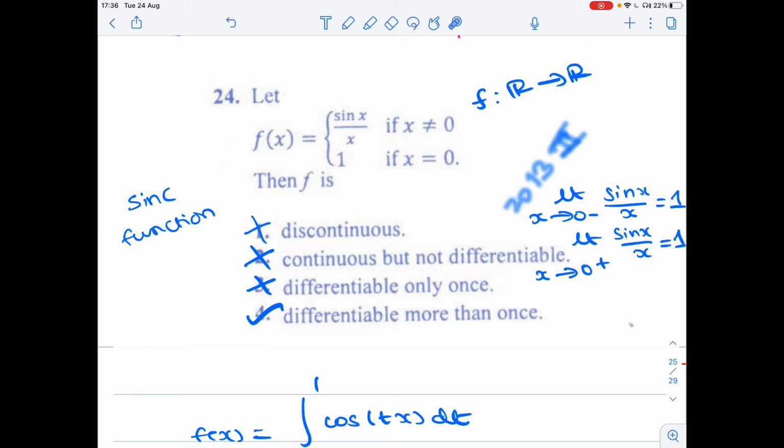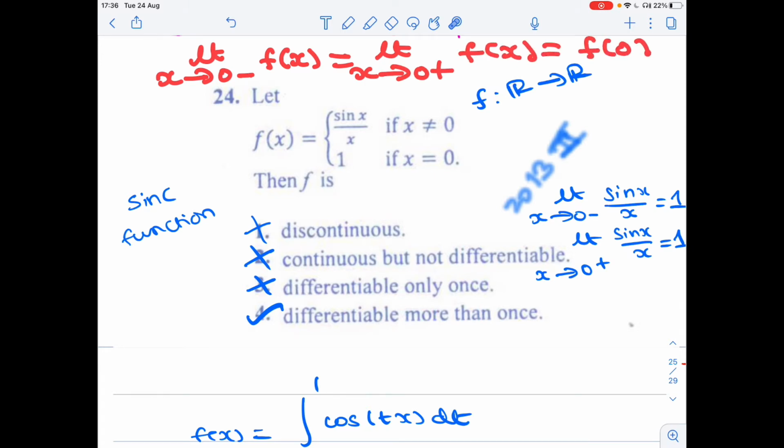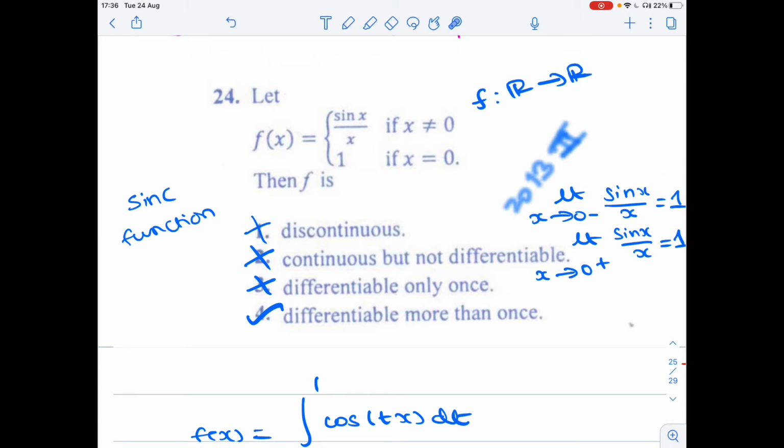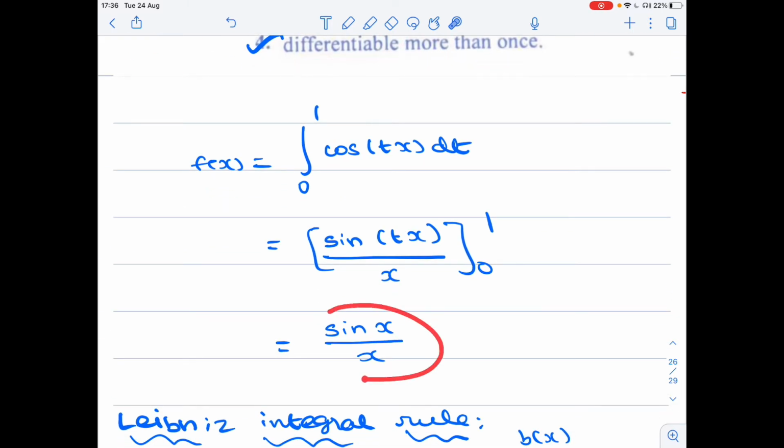Note that a function is continuous at the point 0 if the limit as x tends to 0 minus of f of x is equal to the limit as x tends to 0 plus of f of x, which is equal to f of 0. This is the definition of continuous functions: the left limit and right limit should be equal to the function value at that point. All these conditions are satisfied. Therefore, f is a continuous function at 0 also, so f is a continuous function. Therefore, the first option is wrong. Now we want to think about differentiability only. For differentiability, we will use this integral representation of sin x by x.